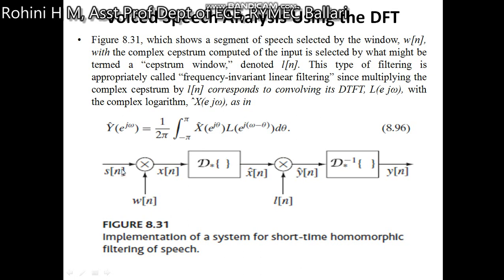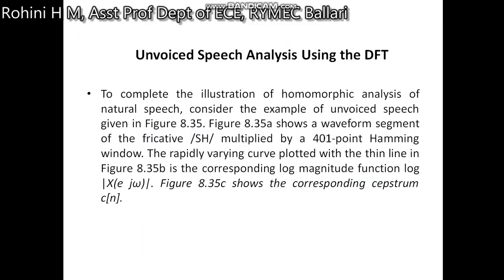Here we have a speech sample s[n], then a window function. Multiplying s[n] with the window function gives x[n]. Then we apply the convolution to get x̂[n]. Then we apply L[n], which gives the complex cepstrum, so we get ŷ[n]. To retrieve back, we apply deconvolution in order to extract y[n]. This is the implementation of the system for short-time homomorphic filtering of speech.